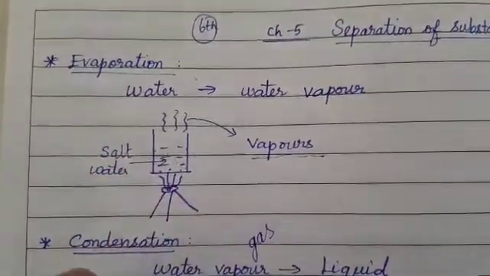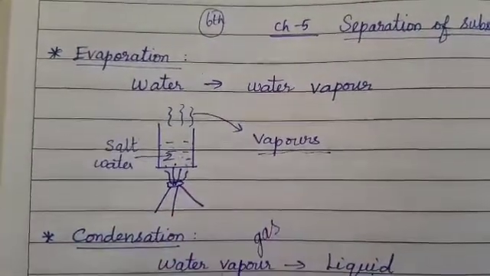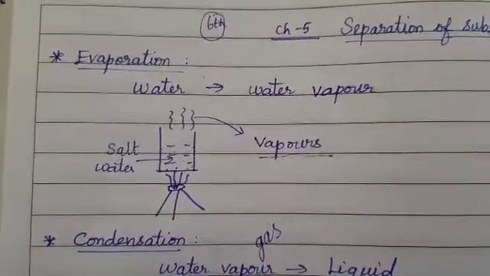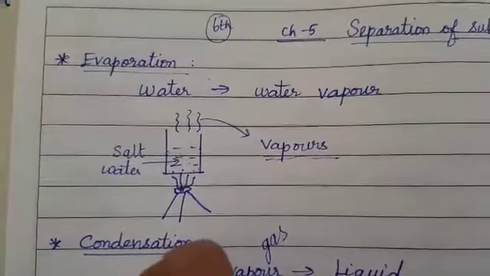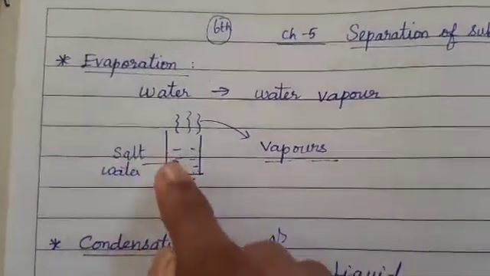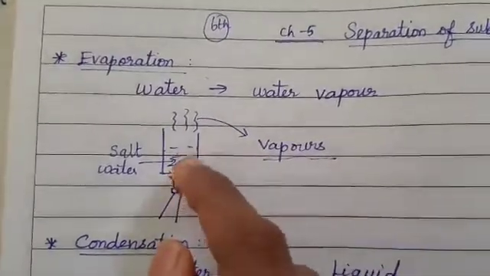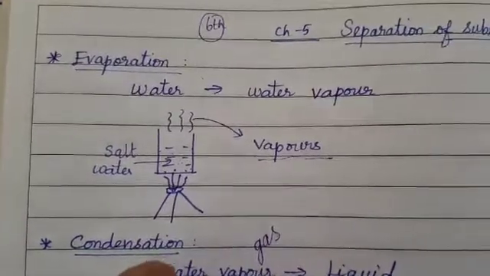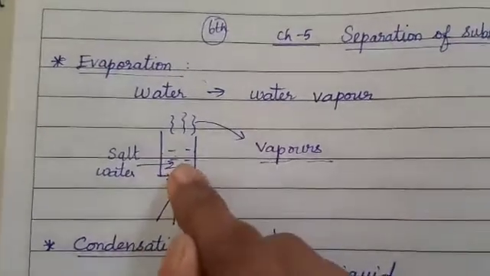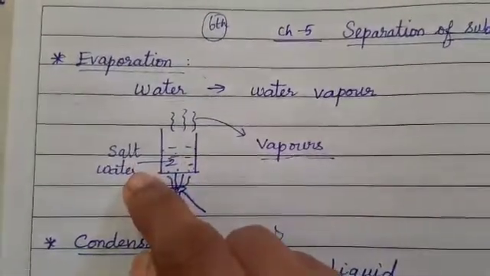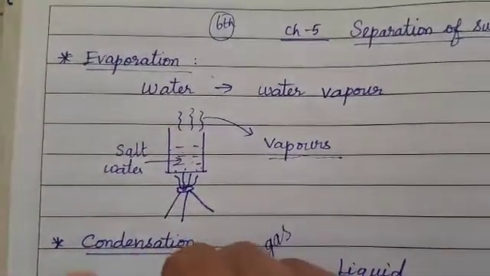How do you prepare salt water? You will take a tumbler, pour water into it, add a few spoons of salt to it, and then stir it well. You will mix it in such a way that all the salt gets dissolved in the water. It will get completely mixed with the water so that you will get the salt water, right? Now, if I want to separate the salt from the salt water, how will I separate?